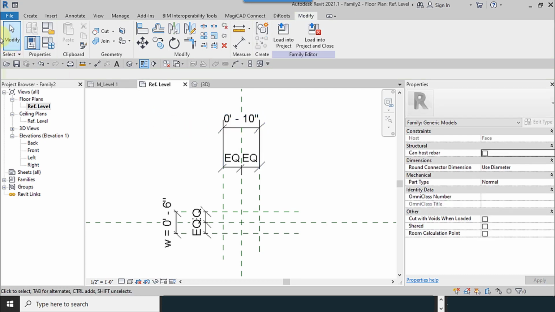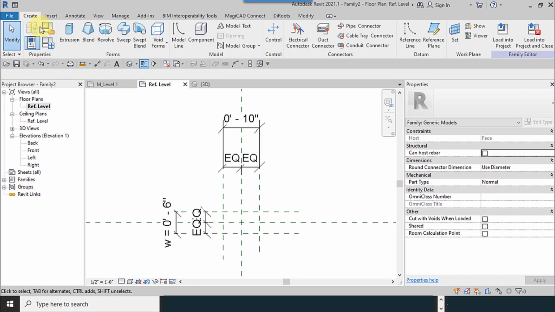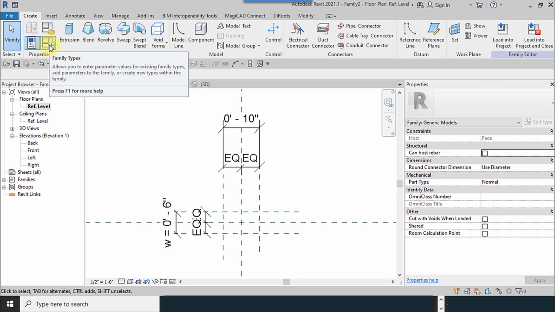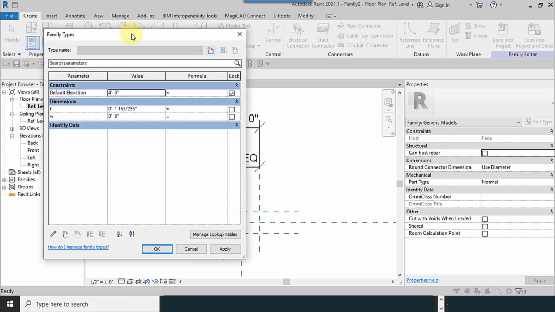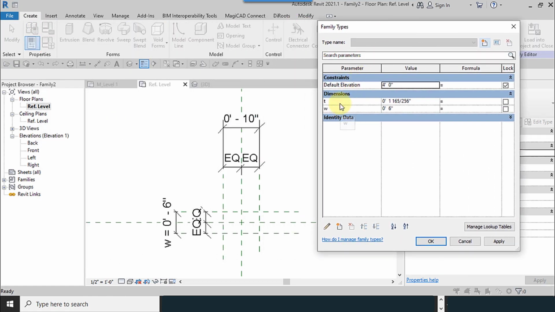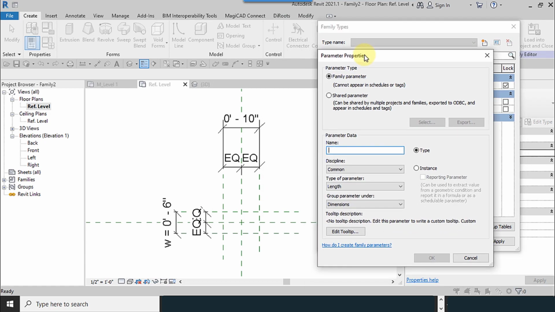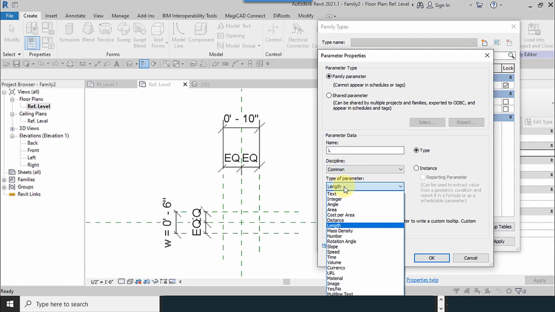and the last method to adding the parameter, you can go to create family type. Those previous parameters have been added here. Go to new and here add L, because it's a noun to what this parameter is.